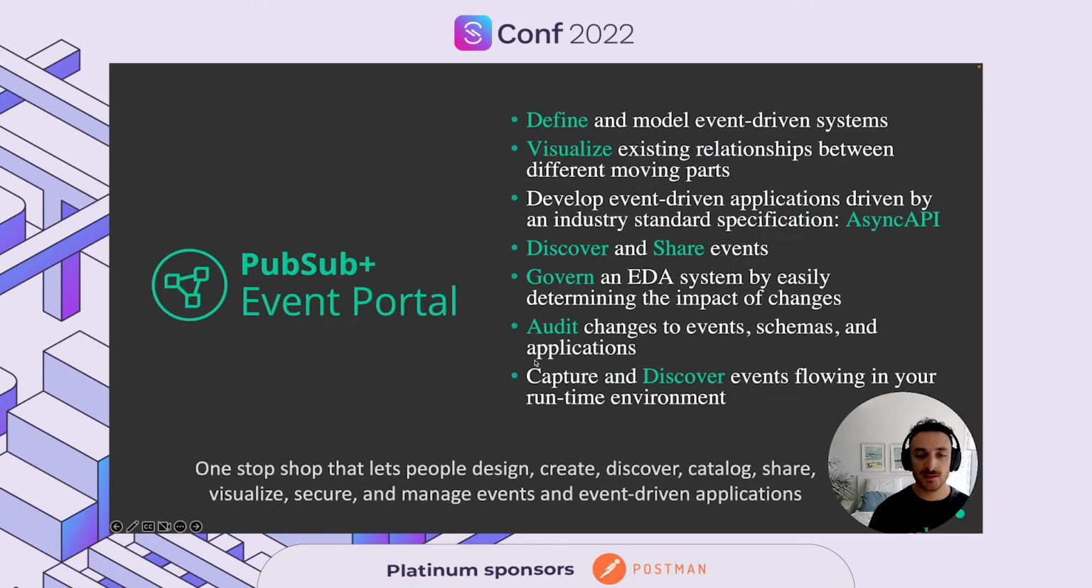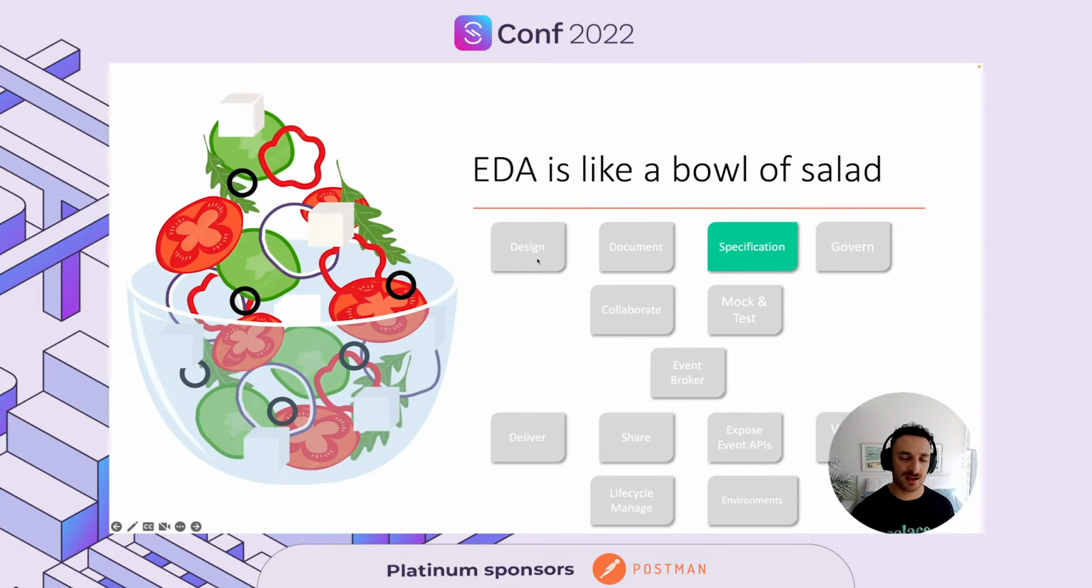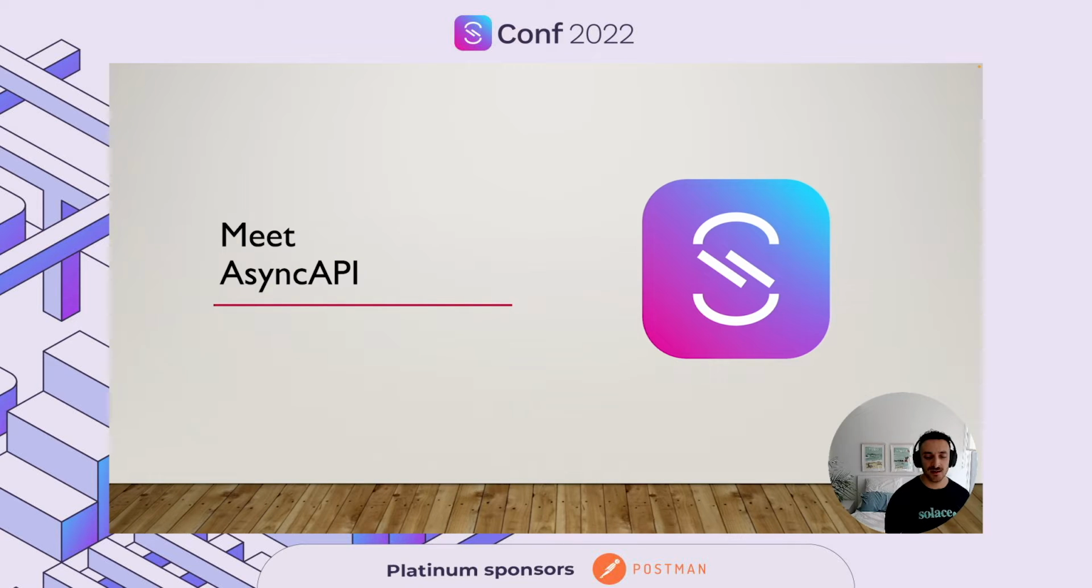So we talked about Event Portal, and that kind of covers the design aspect of your EDA system. Now, regarding specification, this is where we would meet AsyncAPI. So as we all know, we're in the AsyncAPI conference right now. It's an open standard to specify your event-driven architecture. I'm not going to delve more into what AsyncAPI is all about, but I'm going to show you how you can extract an AsyncAPI specification from your Event Portal.